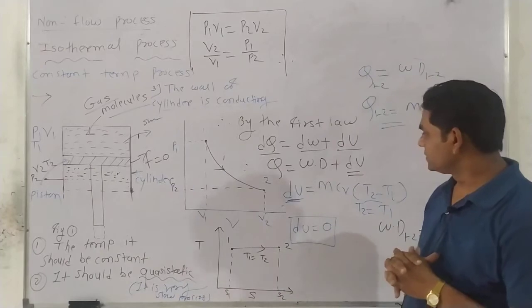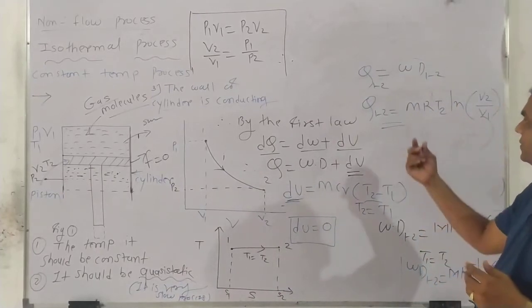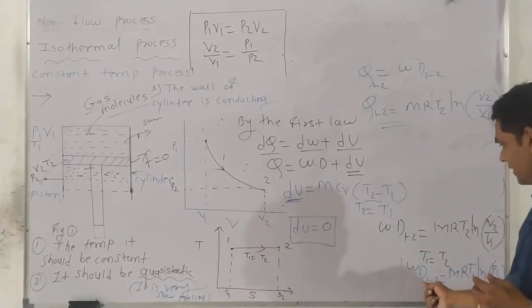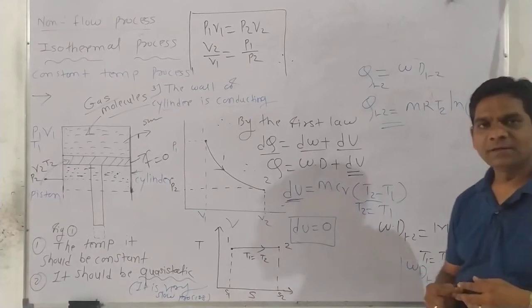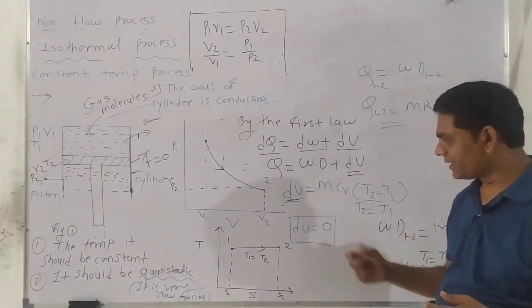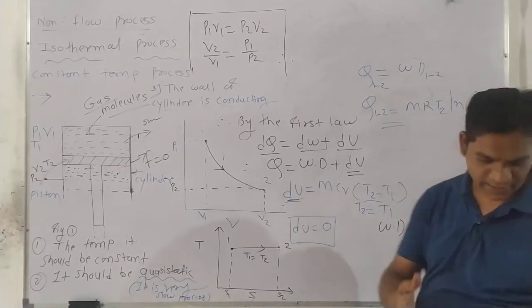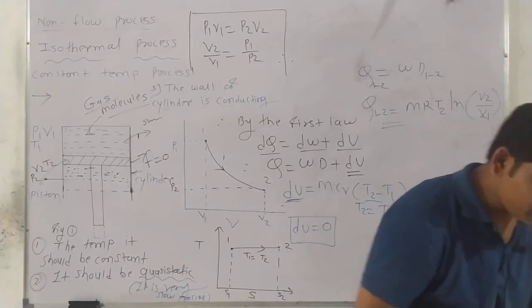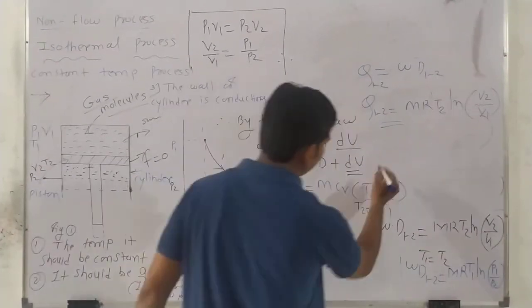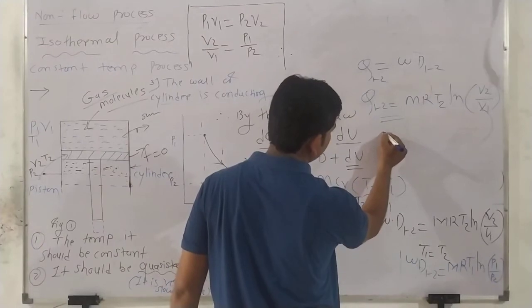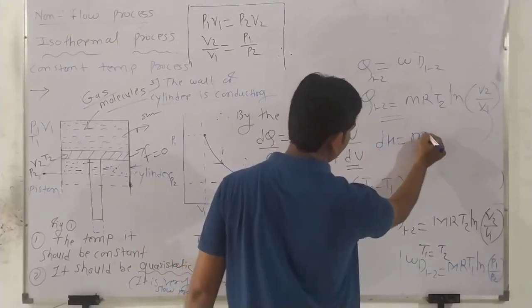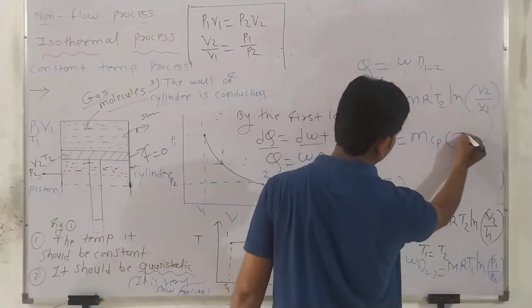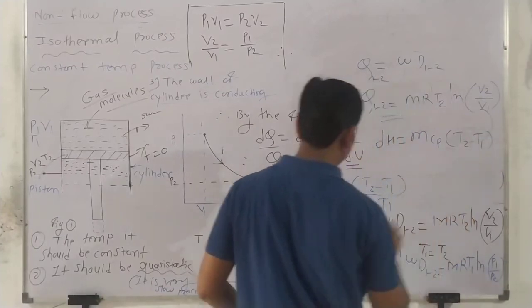Okay, so this is the end of the derivation of heat transfer and work transfer. Then we calculated the internal energy. Then we calculate the enthalpy also. What is the enthalpy formula? dH is equal to mCp (T2 minus T1).